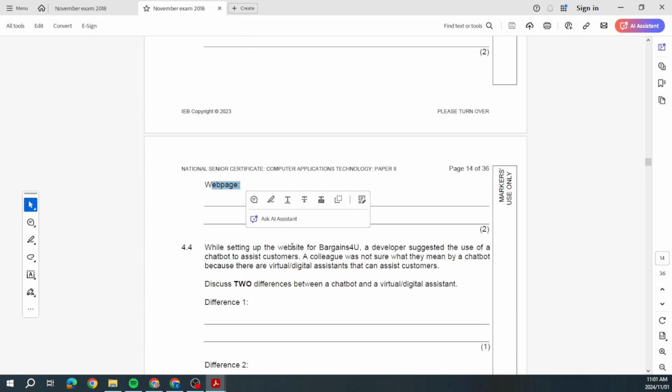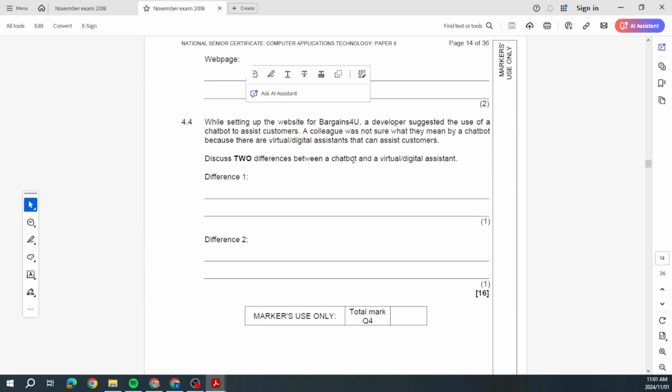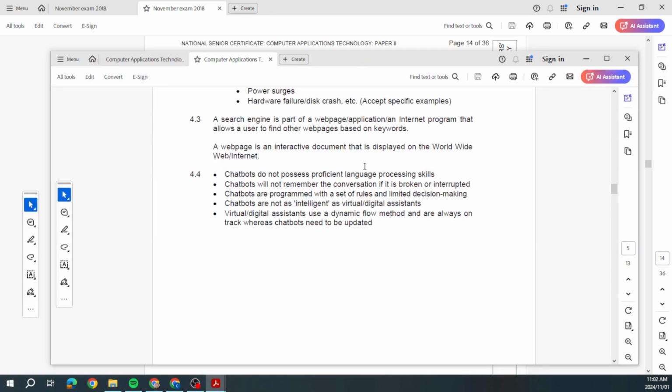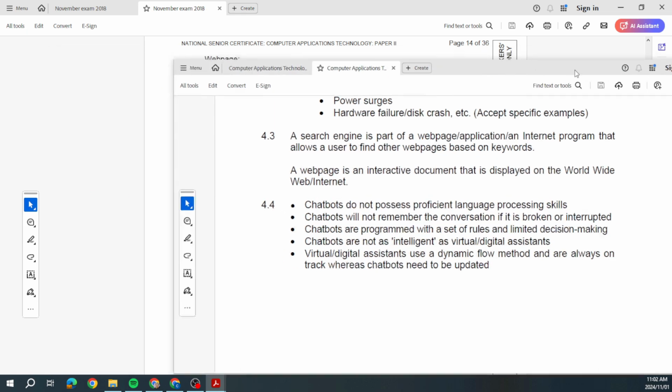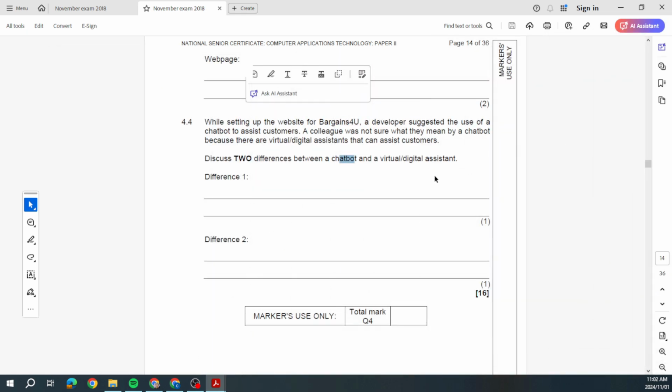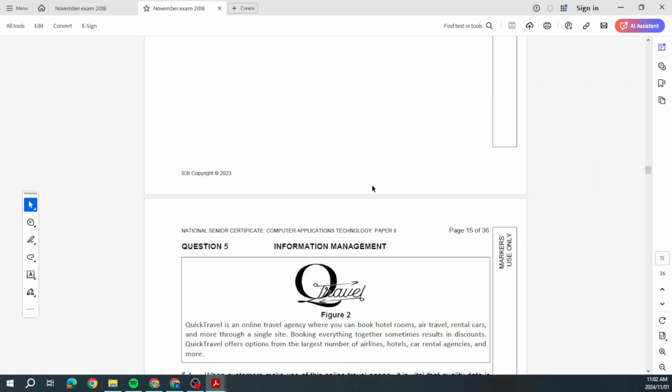Difference between a search engine and a web page. Difference between a chatbot and a virtual assistant. Now, let me just get this for you so you can get the proper answers here. And here you can see chatbots don't possess proficient language processing skills. Chatbots will not remember the conversation if it's broken. Chatbots are programmed with a set of rules and limited decision making. So please know the difference between your chatbot and your virtual digital assistant.